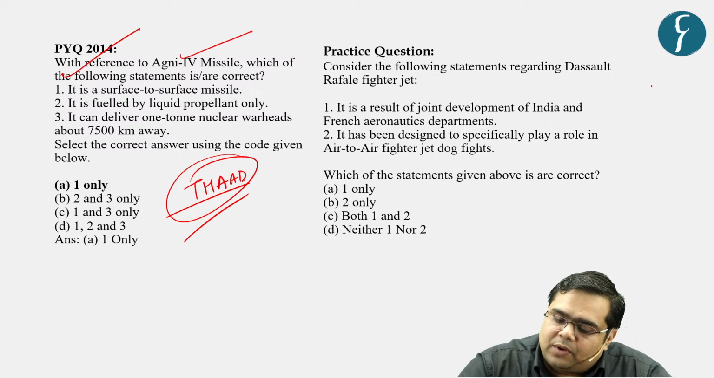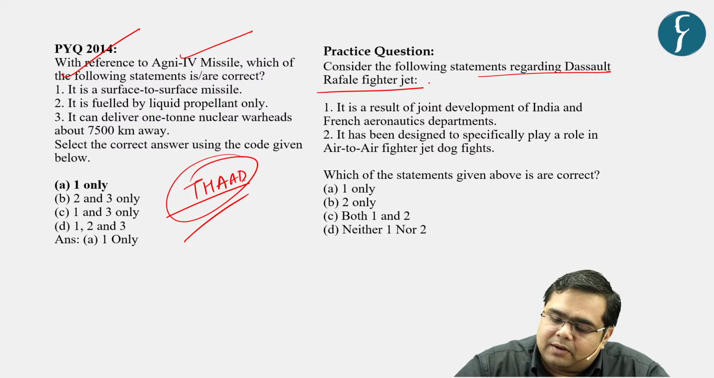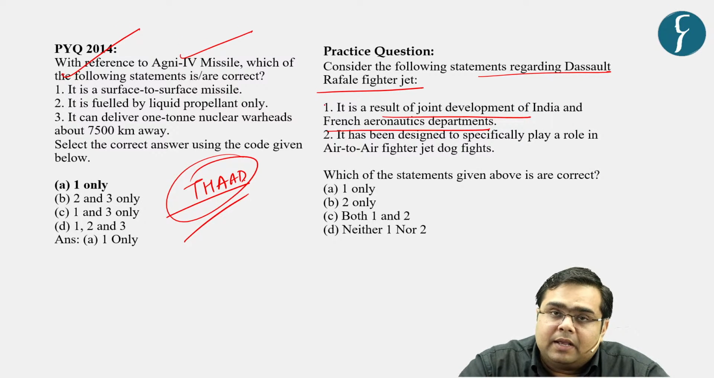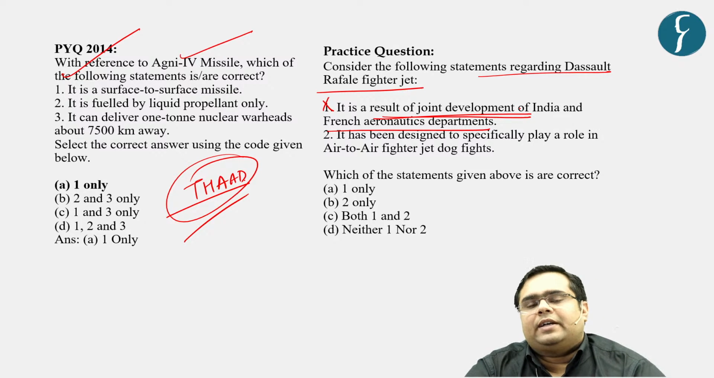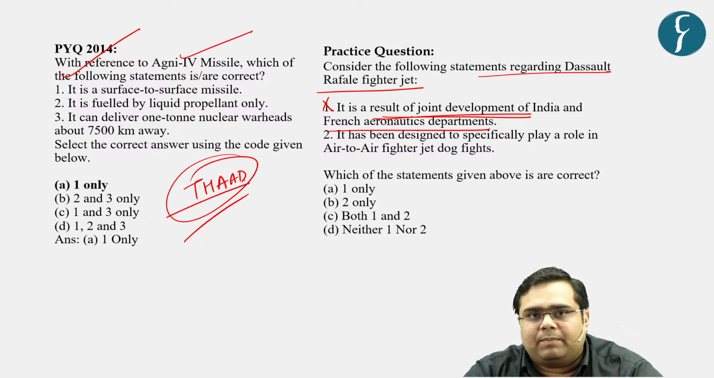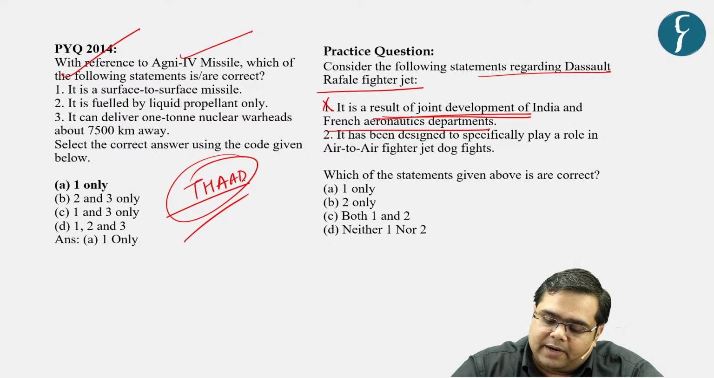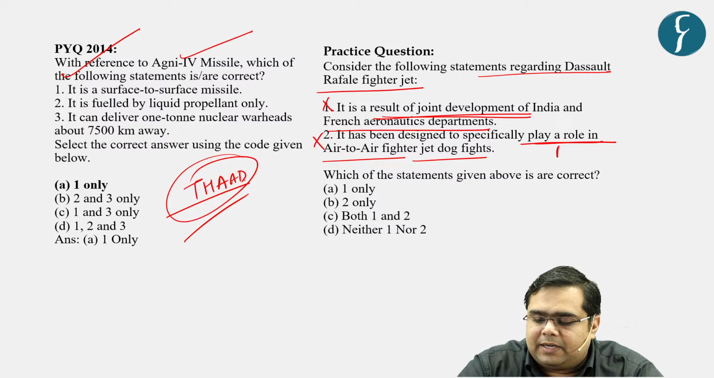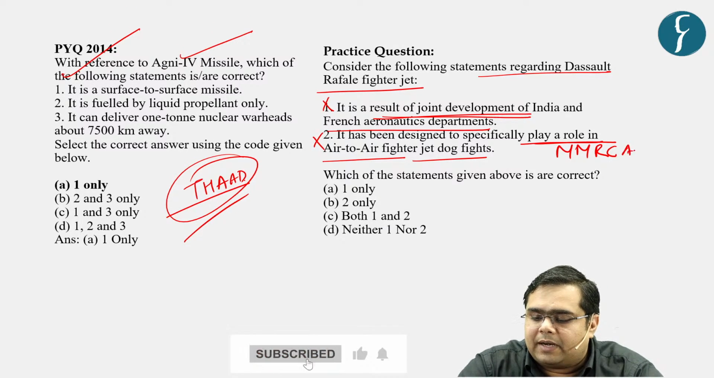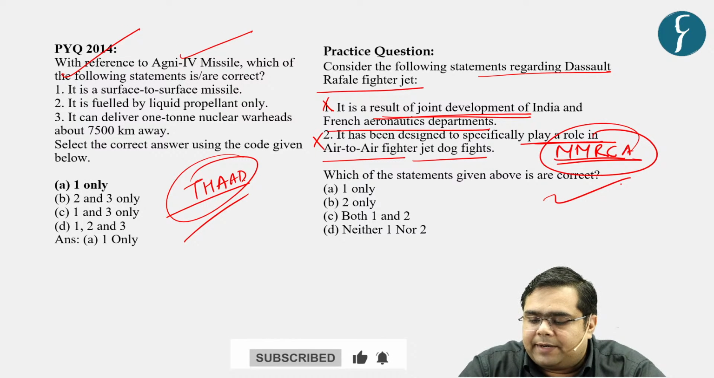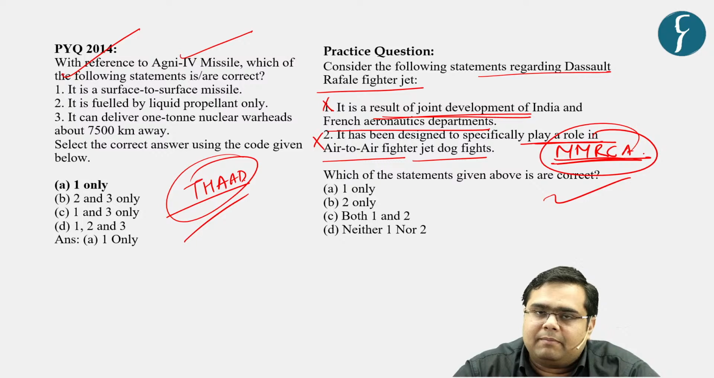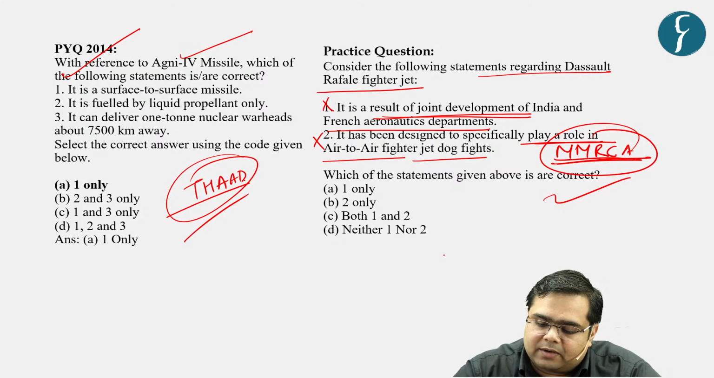Consider the following statements regarding Dassault Rafale fighter jet. First, it is a result of joint development of India and the French Aeronautics Department. No, it is not an effort of joint development. We are going to directly purchase it from Dassault Aviation of France. Second, it is being designed specifically to play a role in air-to-air fights and dogfights. No, again, it is a medium multi-role combat aircraft, the very infamous deal, right? So it is going to perform multiple roles. Both the statements are incorrect. What is the correct answer?